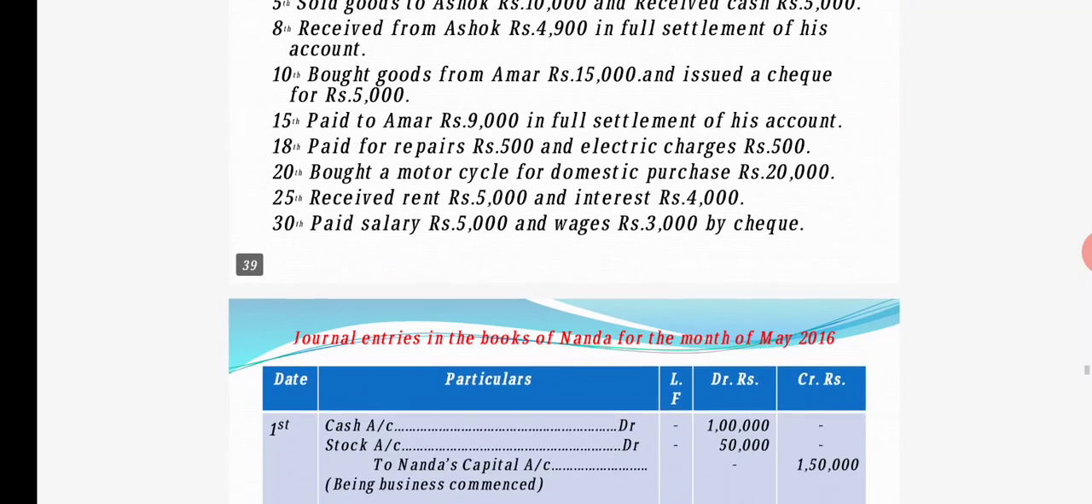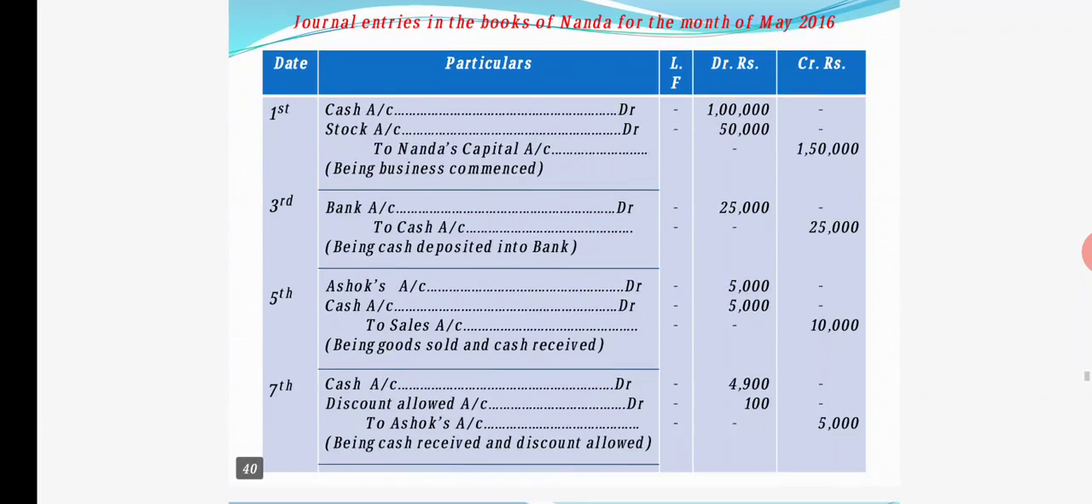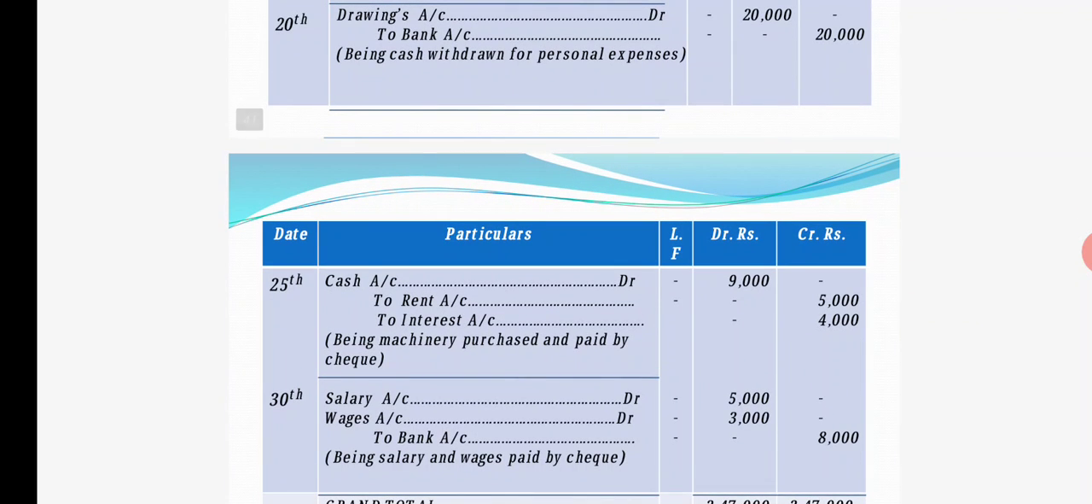The next you have on 25th, received rent rupees 5,000 and interest rupees 4,000. Okay, we have received both. Rent we have received 5,000 and interest 4,000. So together how much cash we have received? Total 9,000 rupees. Cash received means cash account debit, cash comes in, right? So cash account debit 9,000. What all we have received? To rent it is income received, right? So to rent 5,000. To interest received it is income, so 4,000. So together we have received 9,000 cash, being,